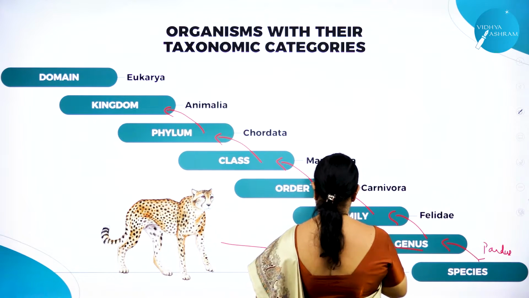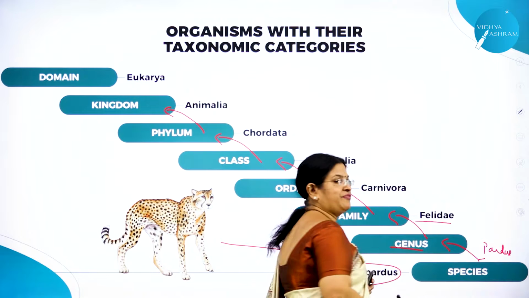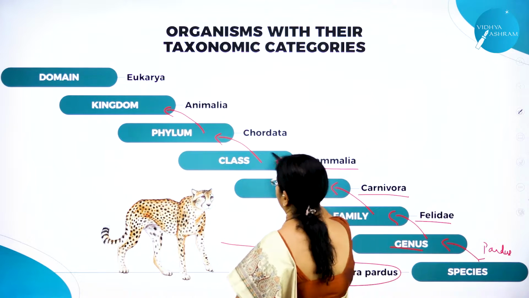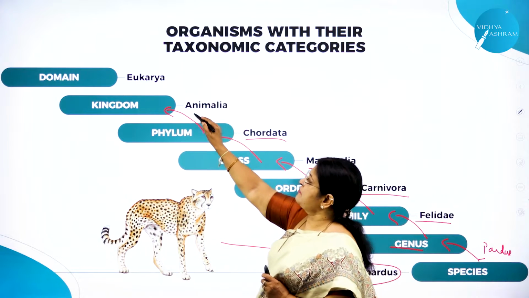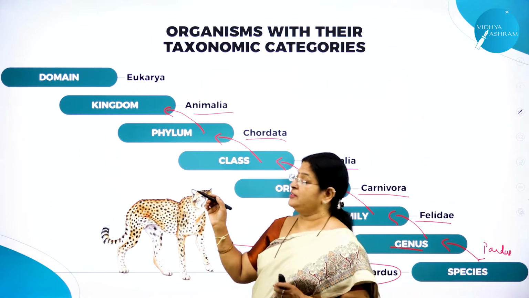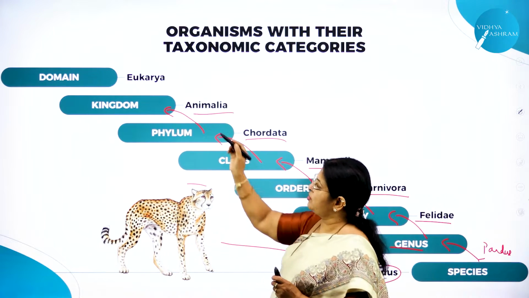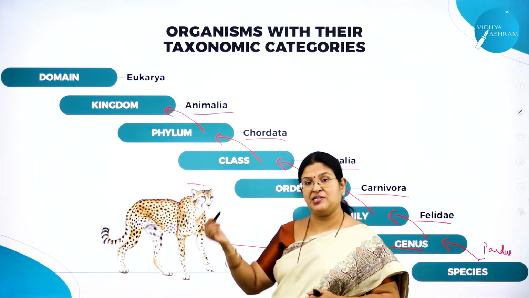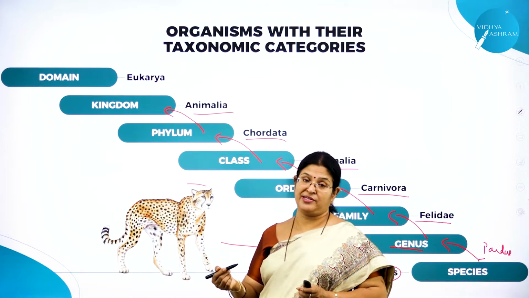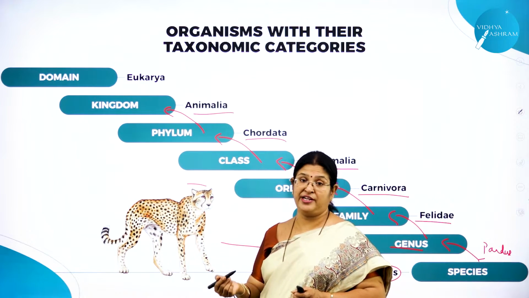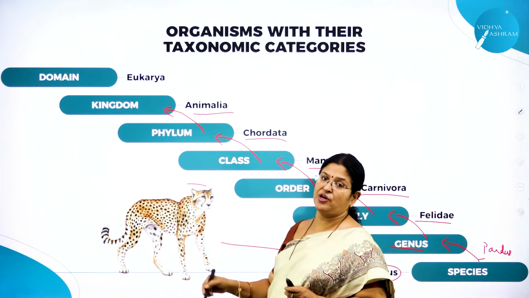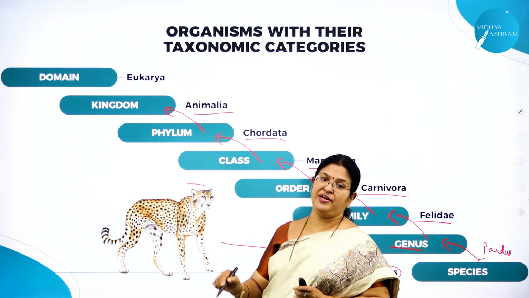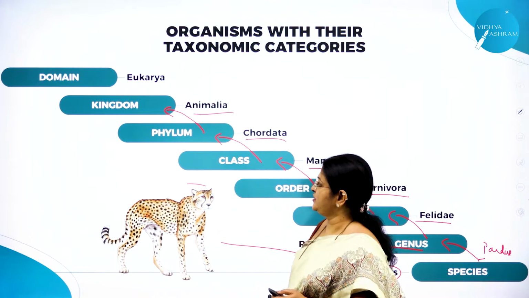And what is the genus name? Genus name is Panthera. It belongs to which family? Called Felidae. Carnivora. Which order? Carnivora. Class Mammalia. Phylum Chordata. Kingdom Animalia. And which domain does this cheetah, that is Panthera pardus, belong to? Eukaryota. So this is how we are going to write. Hope you remember the previous session where we classified 4 examples: housefly, man, wheat and mango. In a similar way, this is how we are going to classify, right? So taking an example of one animal, we have just classified using the 7 taxonomical units.